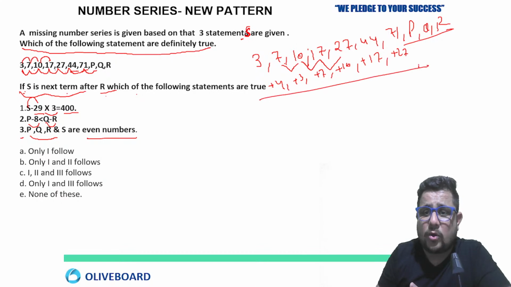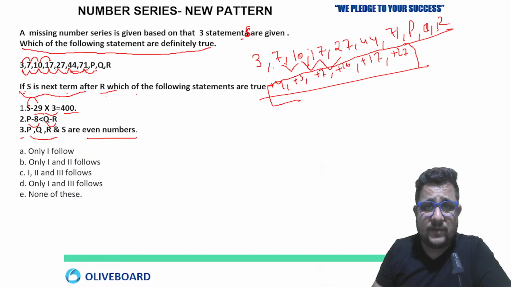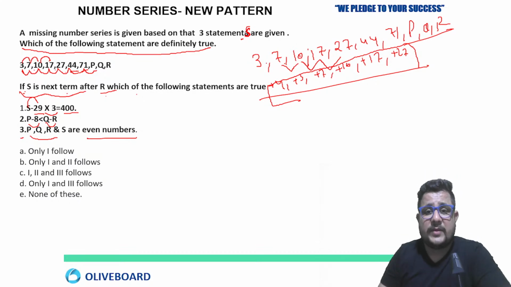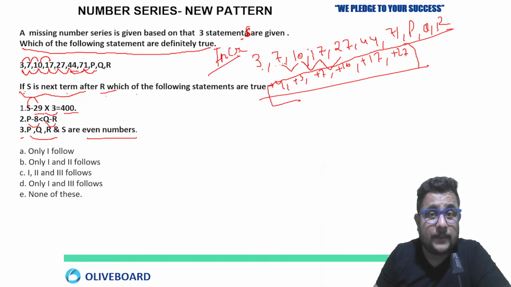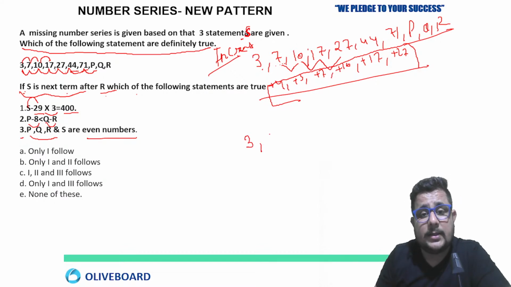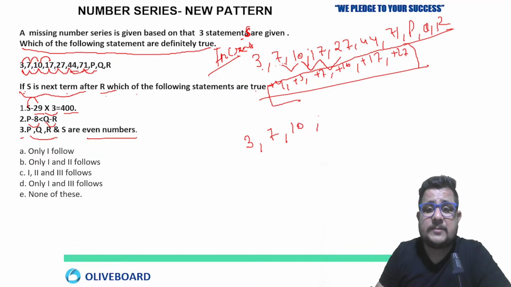The pattern is not clear, we are not getting any logic by the difference. Any consecutive number or square or cube, that we can't see either. Any multiplication, 3 into 2, 6, 7 into, no, by multiplication also we are unable to do. It is in increasing order as well. And any digit-based logic, no, the first two numbers are single digit numbers. Now see, 3, 7, 10, 17. I am explaining you here. Just look out here.